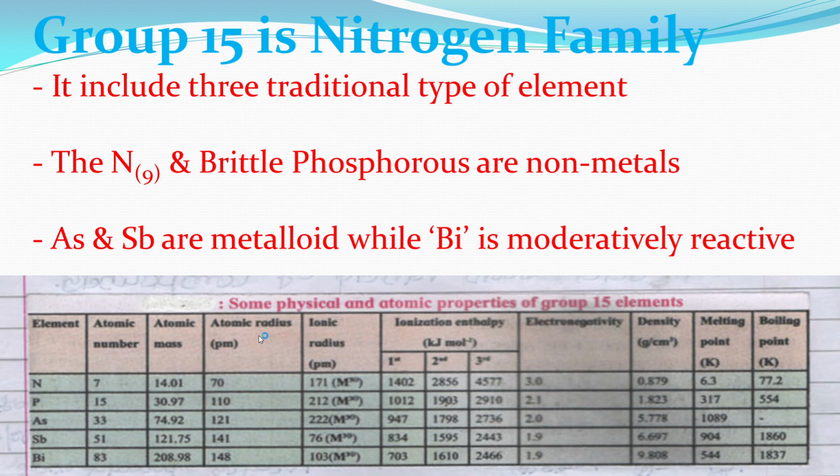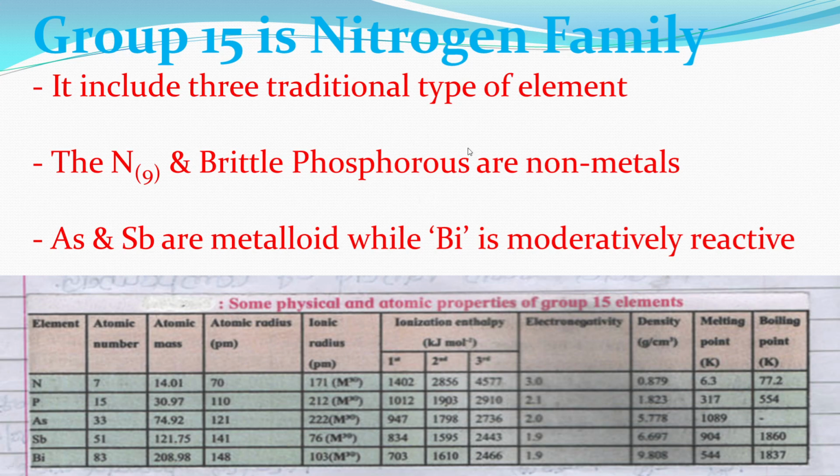Atomic radius also increases. Ionic radius: nitrogen has 131, phosphorus 212, arsenic 222, antimony 76, while bismuth 103. Then the ionization enthalpy of nitrogen, phosphorus, arsenic, antimony and bismuth.